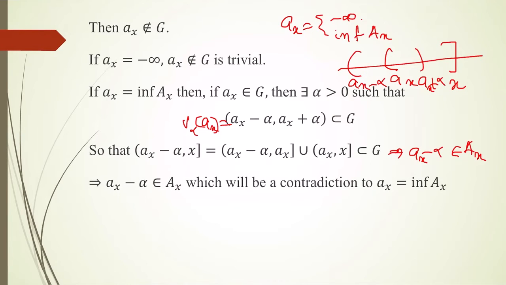This will be a contradiction to small a_x equal to infimum of capital A_x, because this is a lower bound here, and now we got an element of that set which is smaller than the lower bound. So this is a contradiction. So a_x element of G is not possible. So a_x is not an element of G for any x element of G.